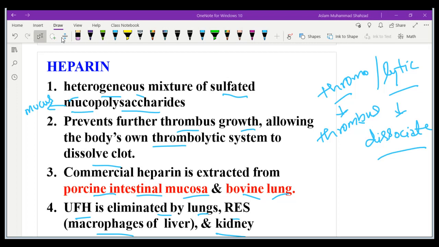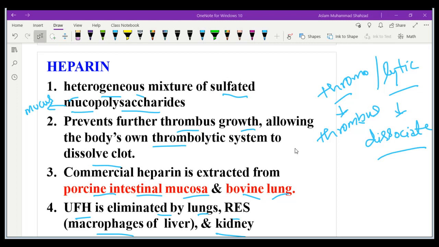Reticuloendothelial cells are, for example, the macrophages of the liver, the Kupffer cells, and they eliminate unfractionated heparin. It is also eliminated through the kidney.